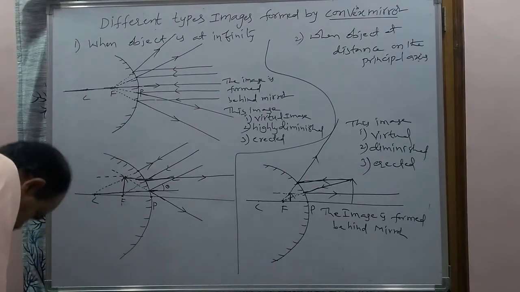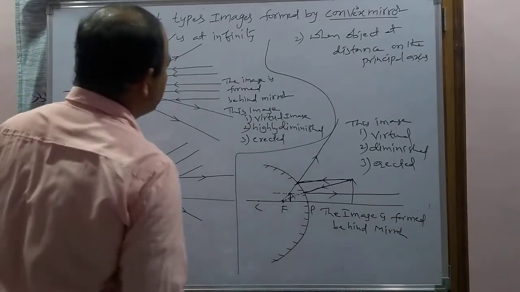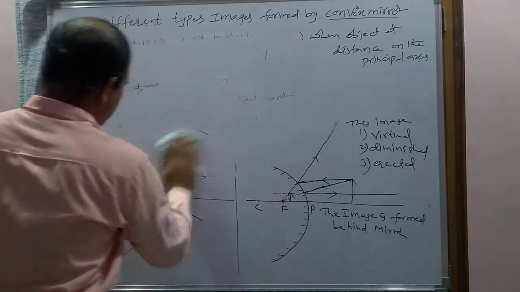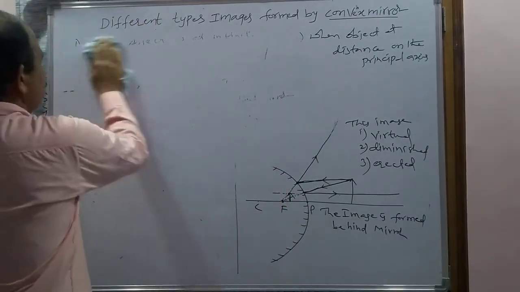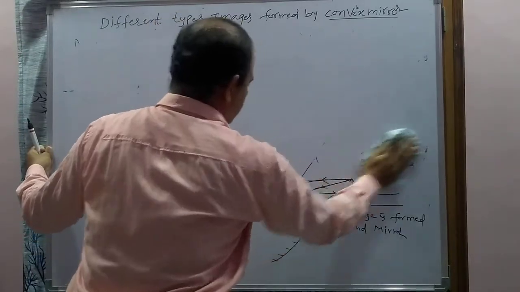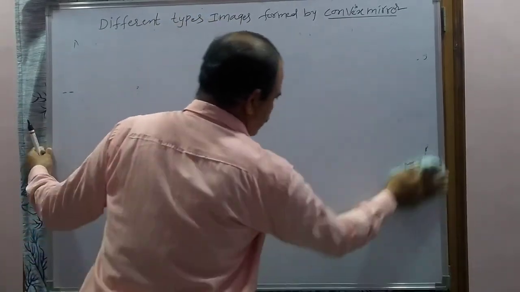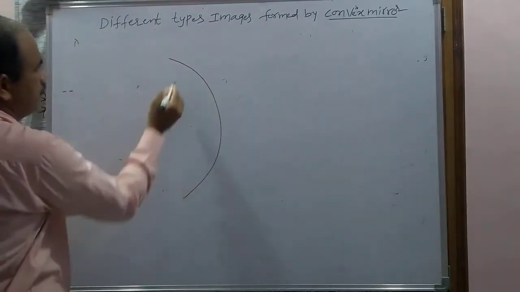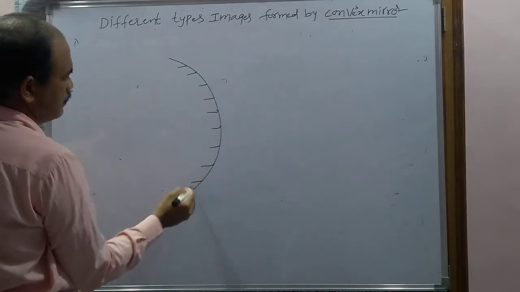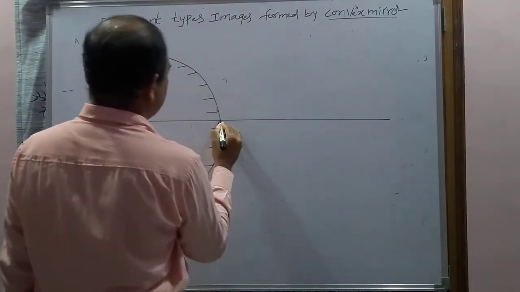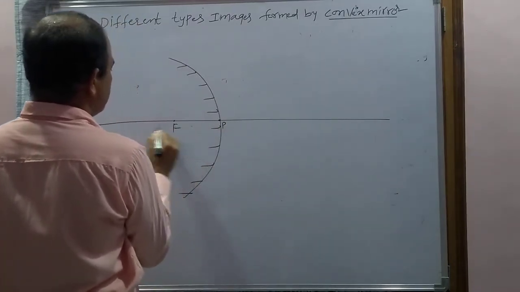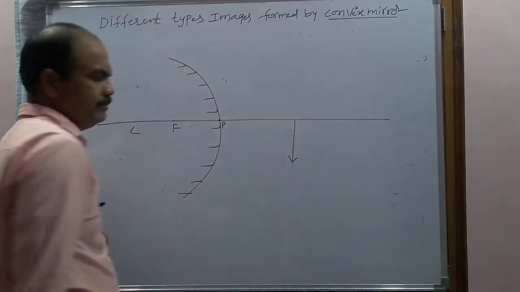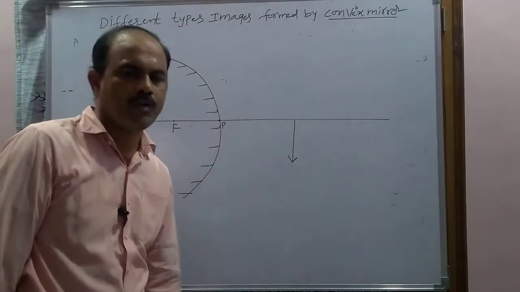Next, to check whether you have understood or not, by taking one example, I am clarifying your doubts. Now, this is a convex mirror. This is the pole, this is the focus, this is the center of curvature. Now consider this is the object. The object is below the principal axis.